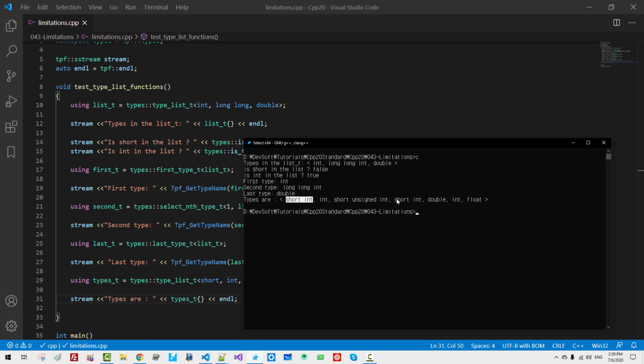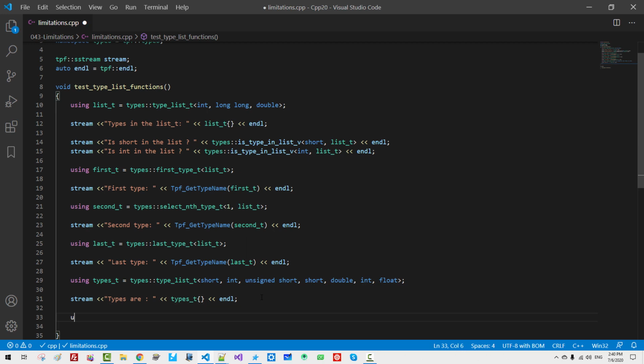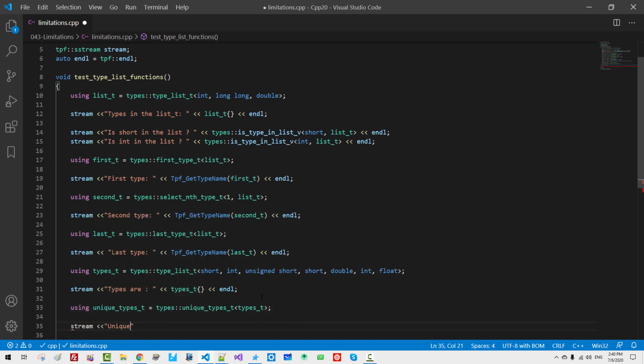Short int, we want to remove the second short int. Int, we want to create a list that includes unique types like this, using unique_types types unique_types, t, stream unique types are unique_type_t and there. We build again.